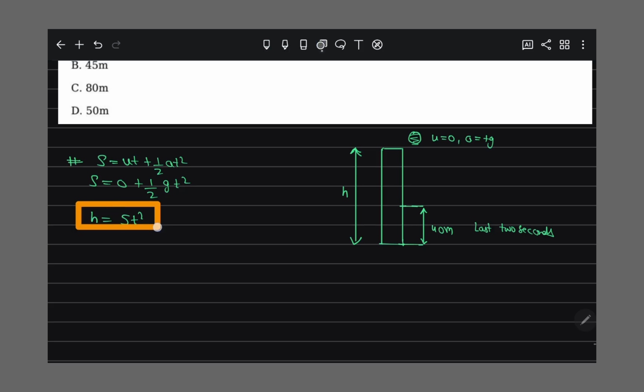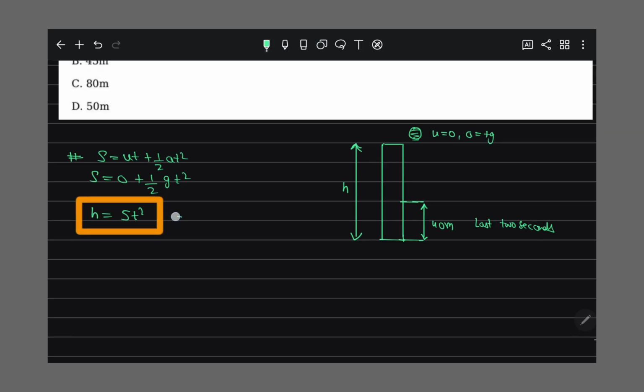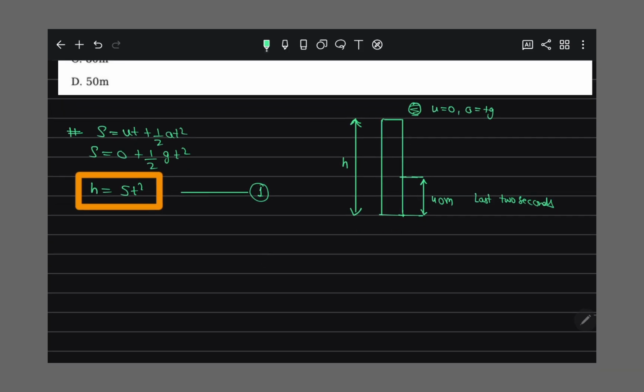This is our first equation. Now, distance traveled in the last 2 seconds means the distance traveled in t seconds and the distance traveled in t minus 2 seconds.